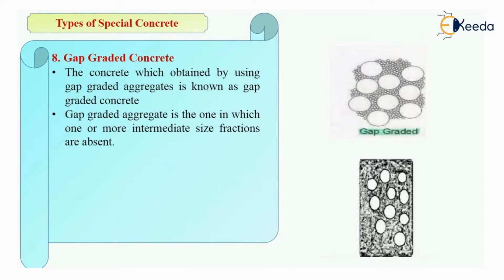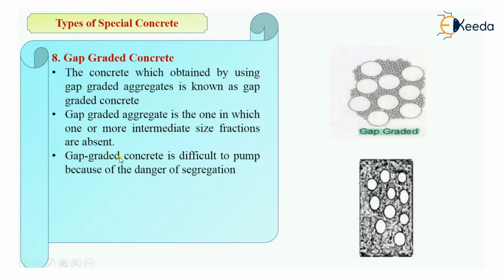Simply, if you are taking a mass of aggregate, say 2 kg of aggregates, and there are various sizes of particles available in that aggregate mass, and one or more sizes of those particles are absent, means either 2.36 mm size is absent, or 4.75 mm size, or 20 mm, whatever the size is, that one or more size will be completely absent. So that aggregate will be called gap graded aggregate, and concrete made out of this gap graded aggregate will be gap graded concrete.